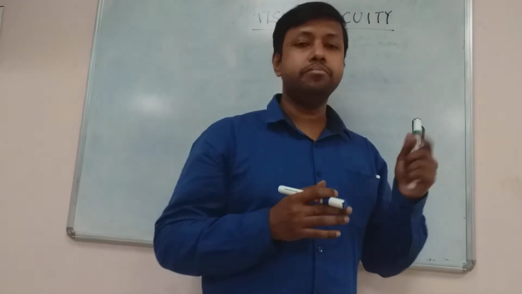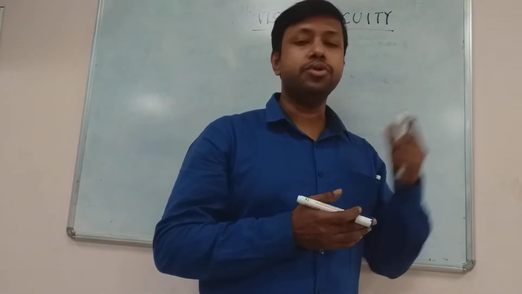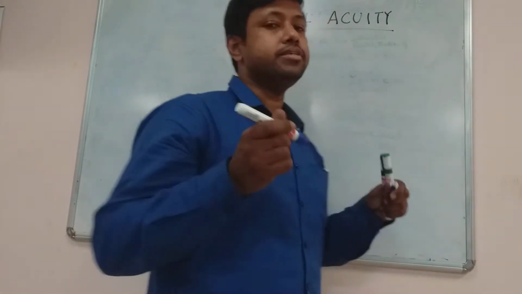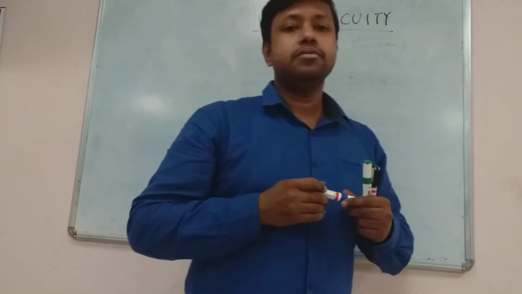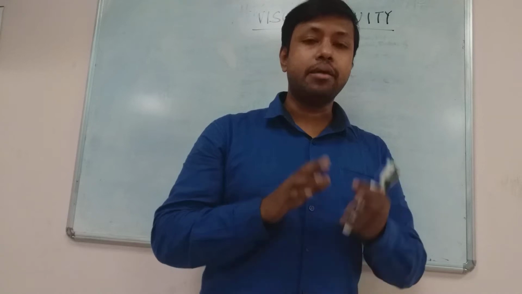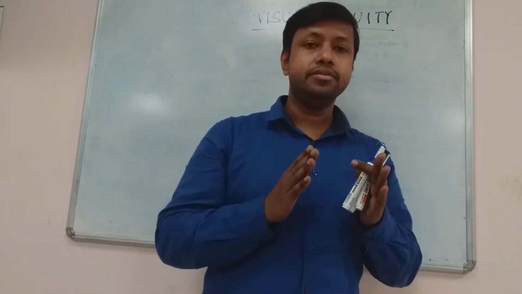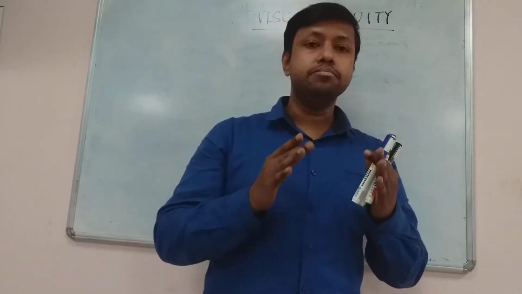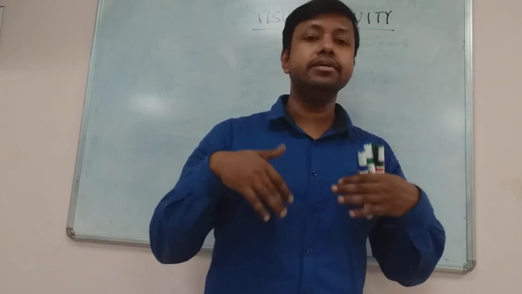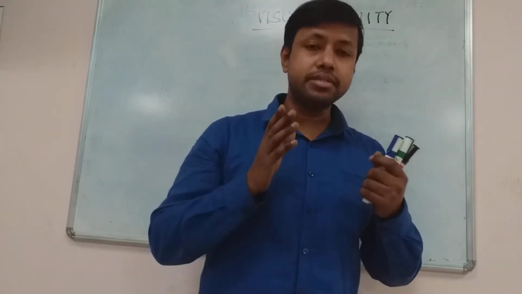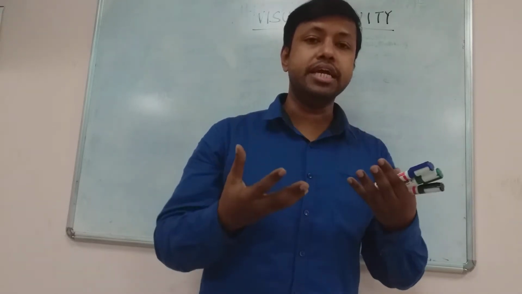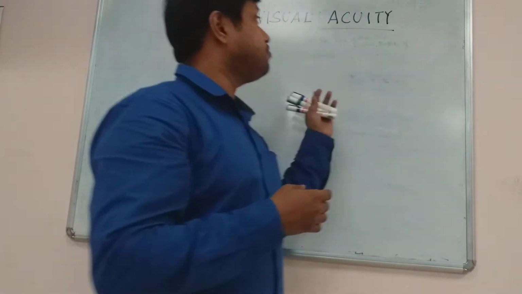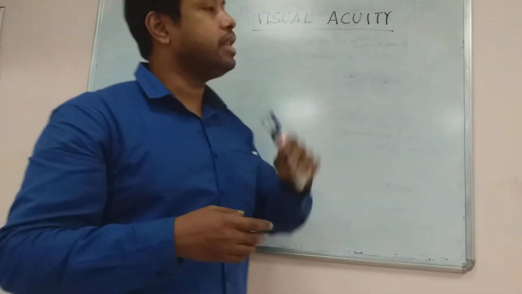So the topic we are going to discuss today is visual acuity. So what is visual acuity? Visual acuity is the capacity of the eye to visualize an object very accurately. Or in simple terms, we can define the capacity of the eye to visualize an object very accurately, and this definition is known as visual acuity.